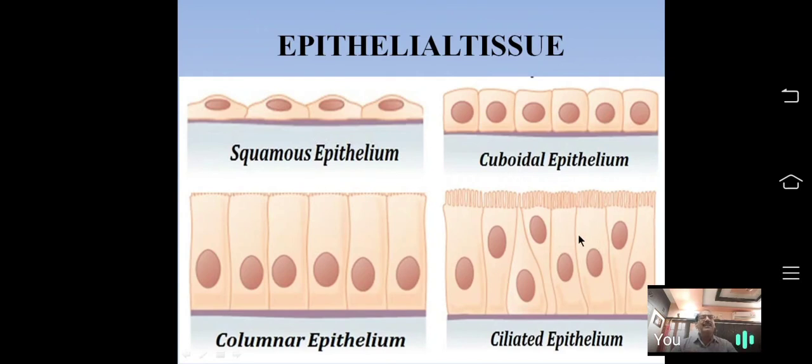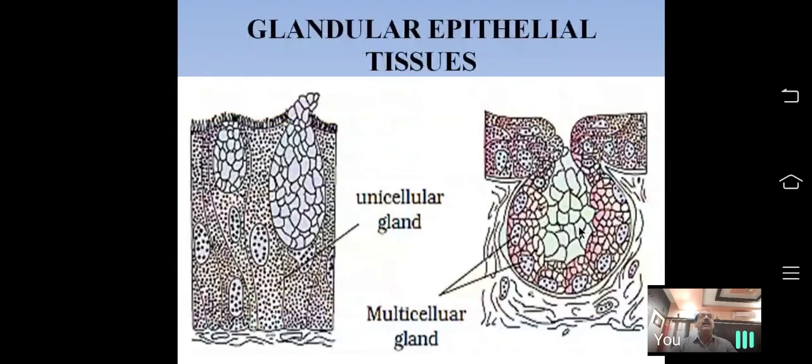Ciliated epithelial tissue is present on the inner lining of respiratory system and female reproductive system, fallopian tube or oviduct, helping for movement of egg or sperm in female. Glandular epithelial tissue is present or forms all glands of the body. Main function is secretion. To this point, I'll stop this video.